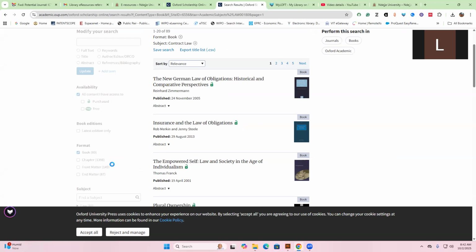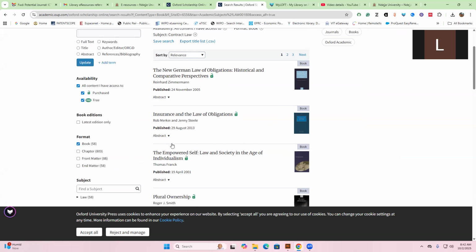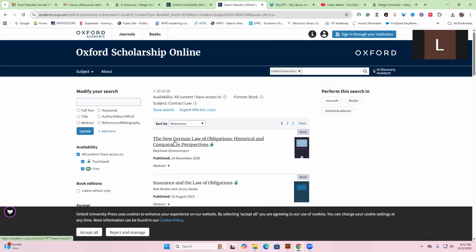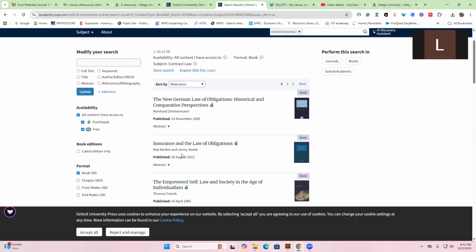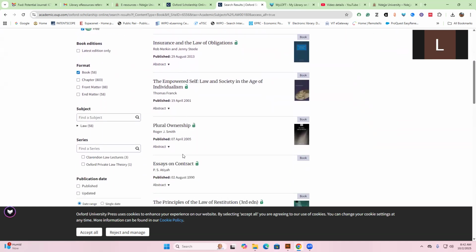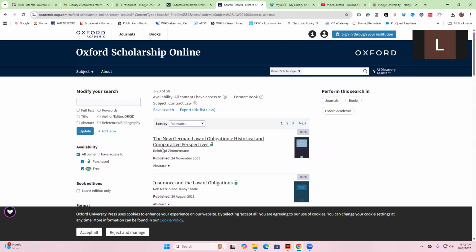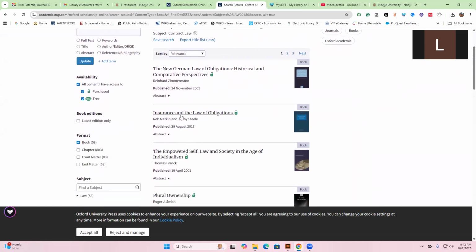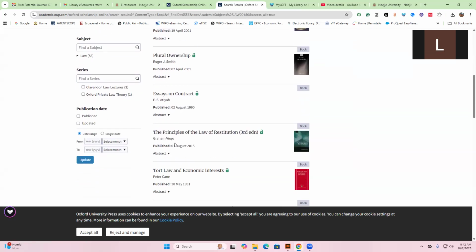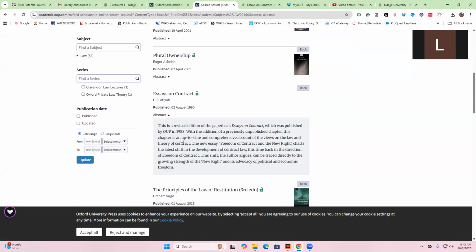Then also, if you don't browse, you may decide to search. So this is contract law. We have 58 items on contract law. For example, insurance and law of obligation, if this is my interest, or if I'm looking at essays on contract, I can open this in a new tab, or I can also read the abstract and find out.